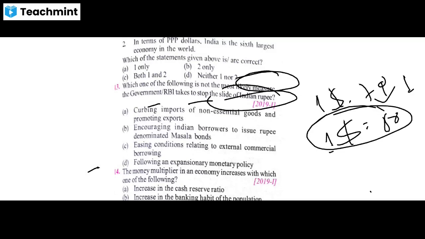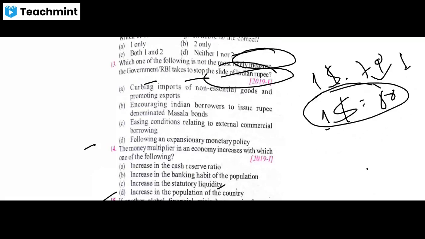First option: curbing imports of non-essential goods and promoting exports. Okay, so the first statement is telling about increasing the export, promoting the export. By promoting the export, you can get more foreign currency, like more dollars. So the dollars are more compared to the previous situation. So if you are increasing dollars and the rupee is constant, then the value of rupee will also increase in this first situation. So they will adopt this stand.